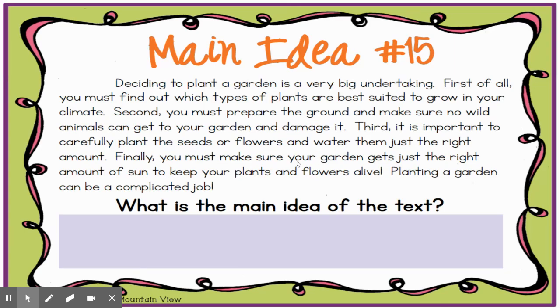This is complicated. And make sure your garden gets the right amount of sun. I think I'm kind of starting to see what the main idea is. So on the next screen, the video is going to pause and you are going to choose from 3 choices. What do you think the main idea of this passage is?